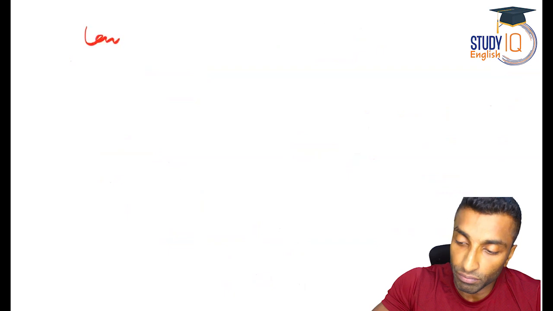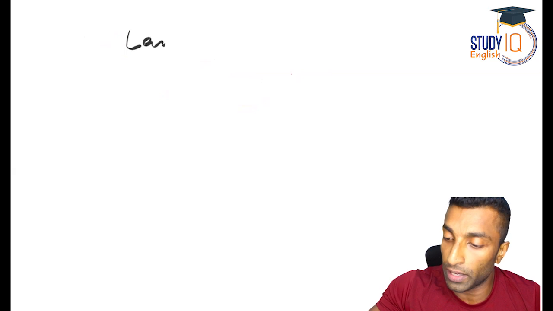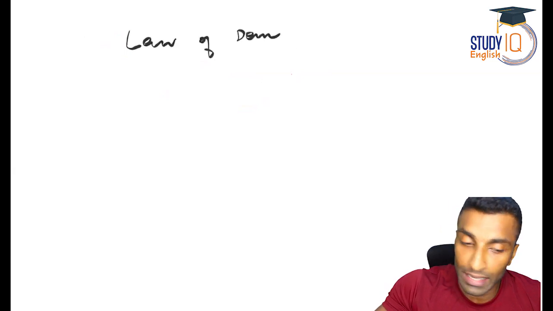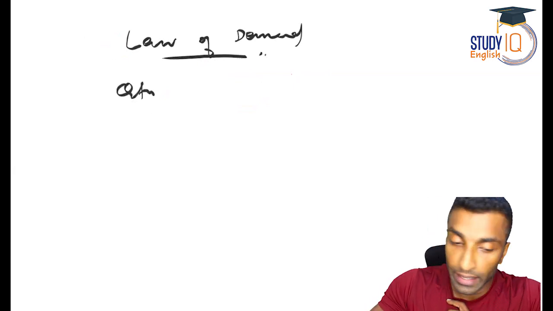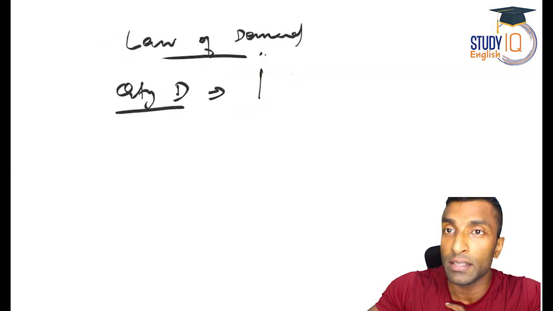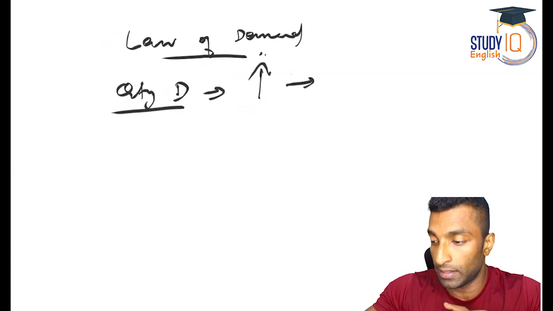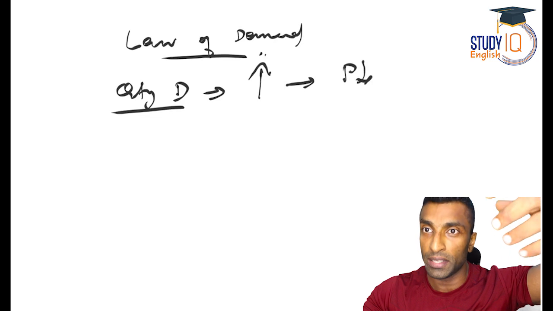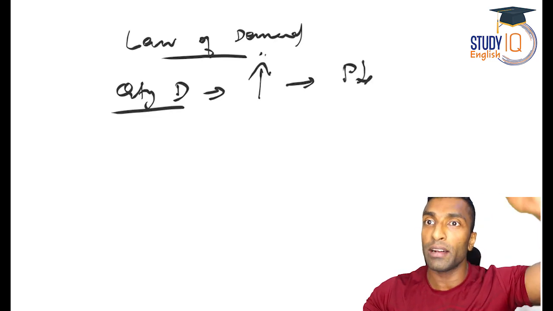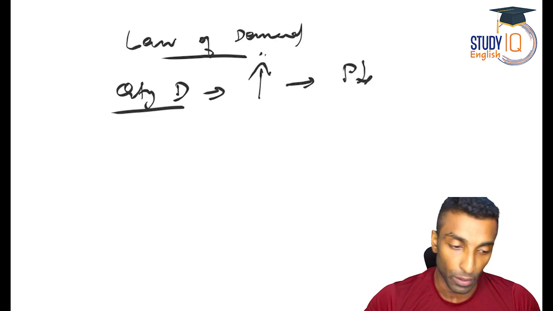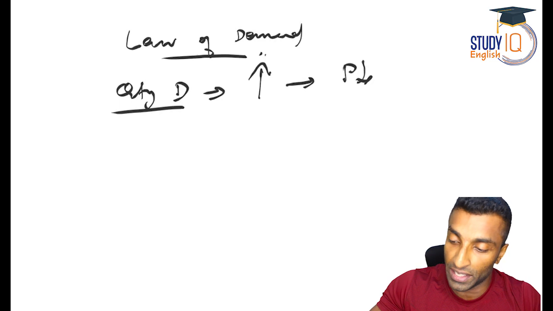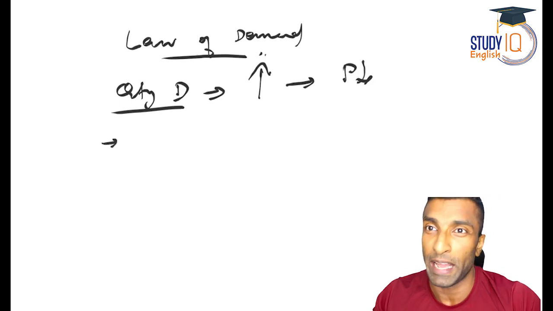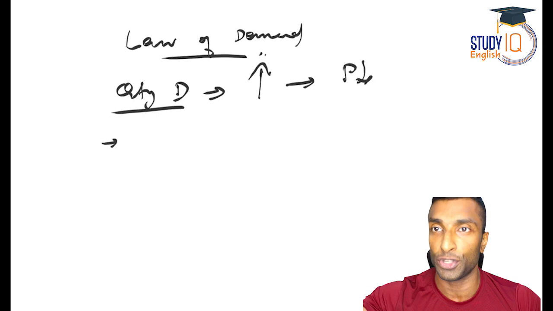So what is the law of demand? Let me talk about the law of demand. It states that the quantity demanded of a commodity increases with a fall in prices. So when the price falls, QD increases. Similarly, when the price goes higher, QD will decrease. That means the demand will come down, other things being constant. In the definition of the law, ceteris paribus is used. Ceteris paribus means other things should remain constant.